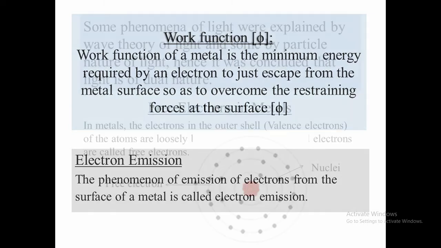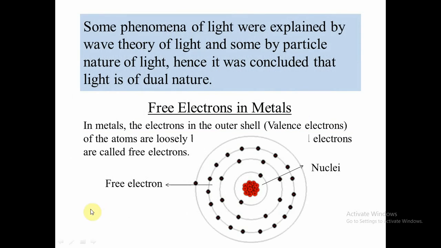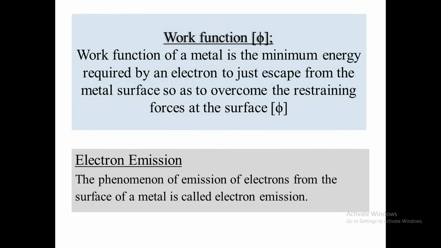As we discussed in the previous concept, the electron in the outermost orbit, known as a free electron, is loosely bound with the atom. By supplying suitable energy to this electron, we can make it free to move over the surface of the metal. This is known as work function. By different methods, we can make these electrons free. This is what we call emission of electrons. The phenomenon of emission of electrons from the surface of a metal is called electron emission.